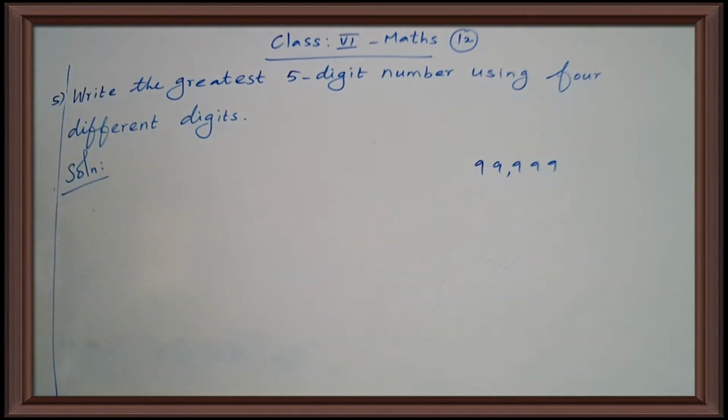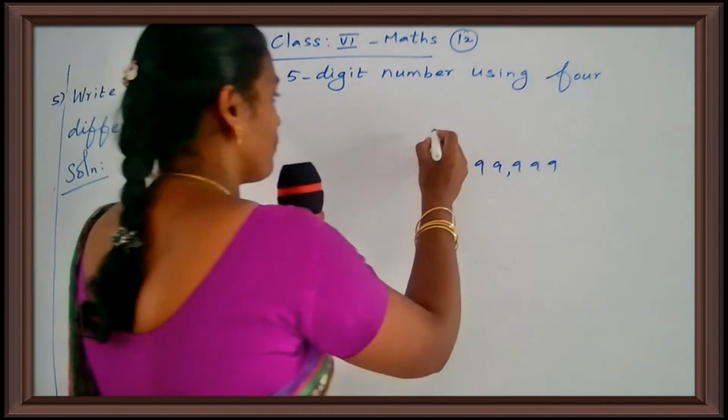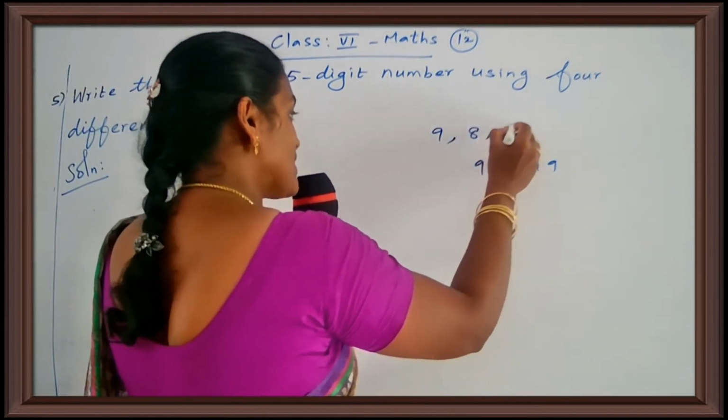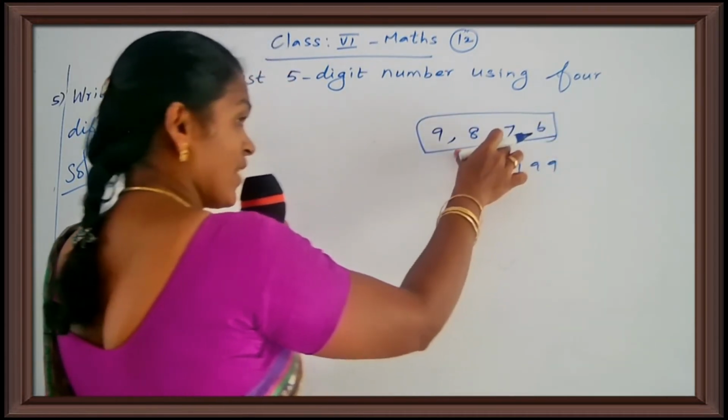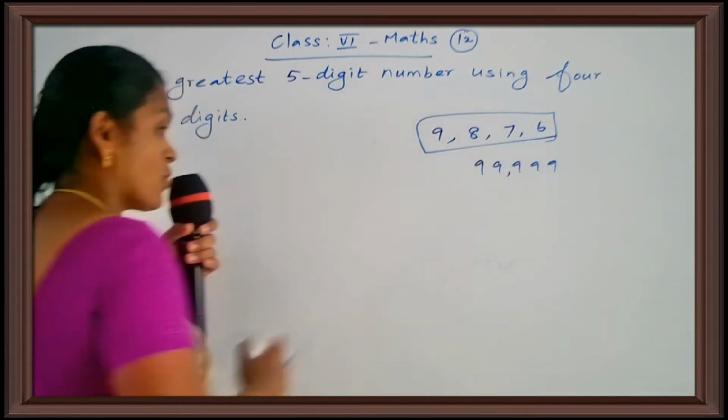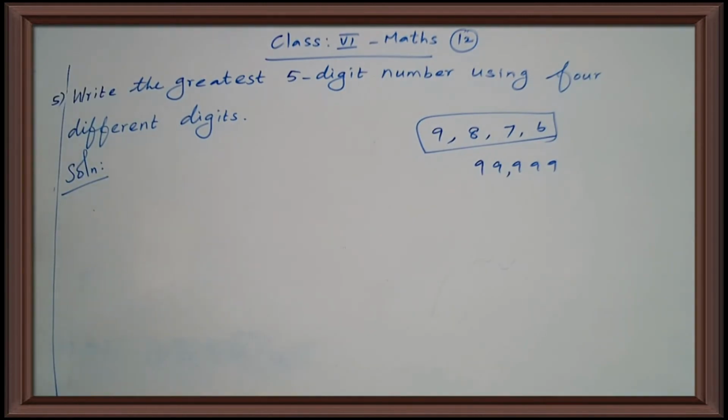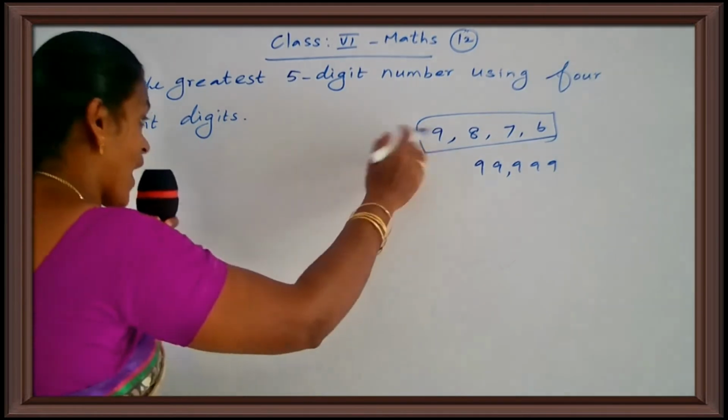Okay. Why? This is the greatest. We want greatest 5-digit number need. So that's why you take 4 different greatest numbers. Okay, one is 9 and another is 8, 7, 6. So 4 different digits are there. So now you form the greatest 5-digit number using 9, 8, 7, 6. But we need 5-digit need. Yes. So one more digit. Again 9 only. Okay, children. So again 9 only will come.